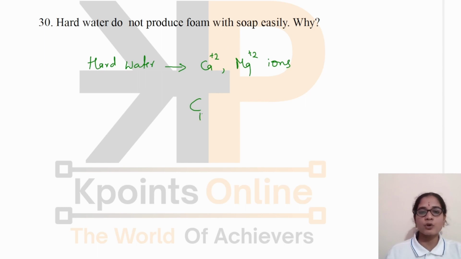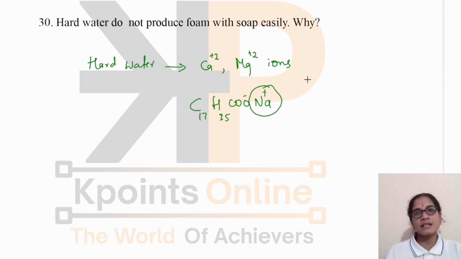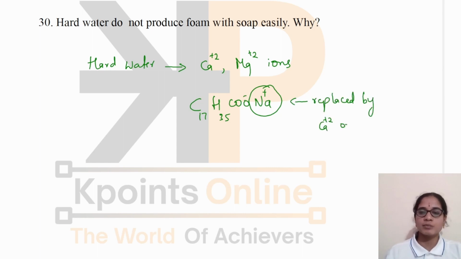Suppose this is a soap molecule. These Na+ or K+ ions of the soap molecules are replaced by these calcium or magnesium ions, resulting in the formation of an insoluble precipitate that is called scum.